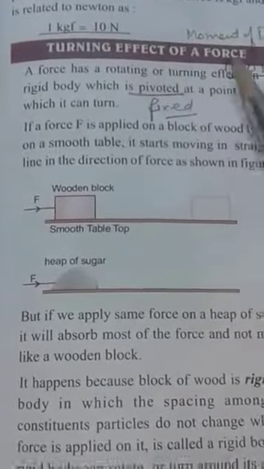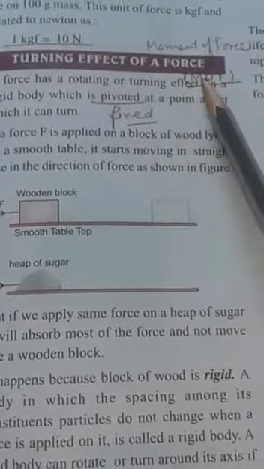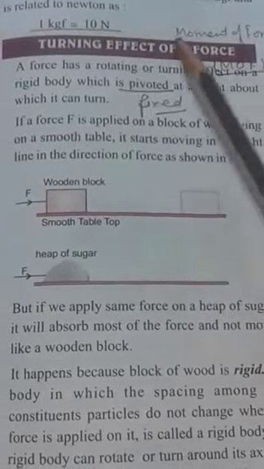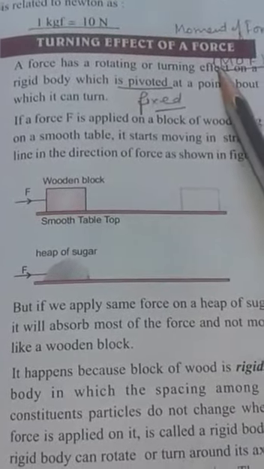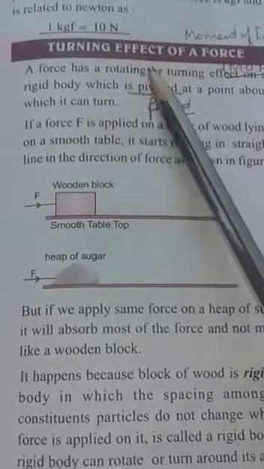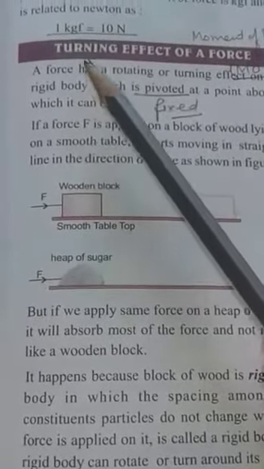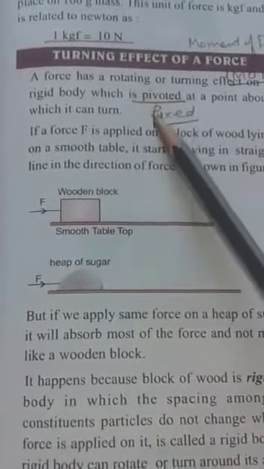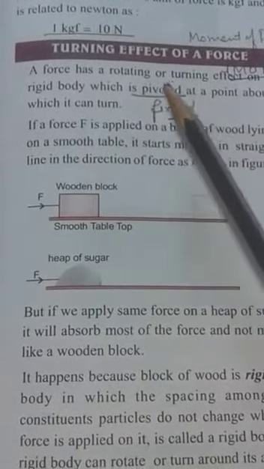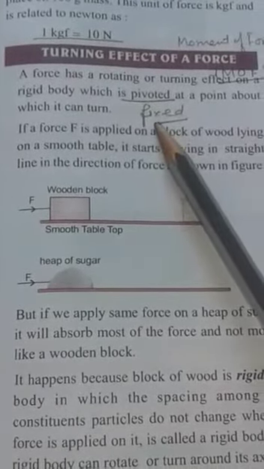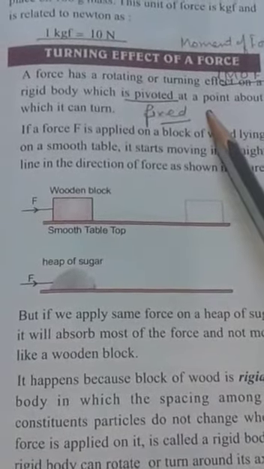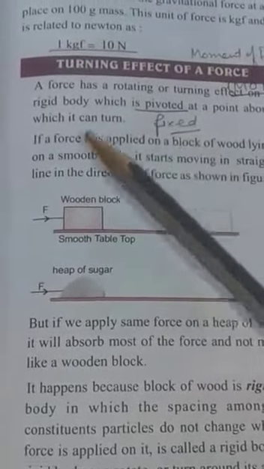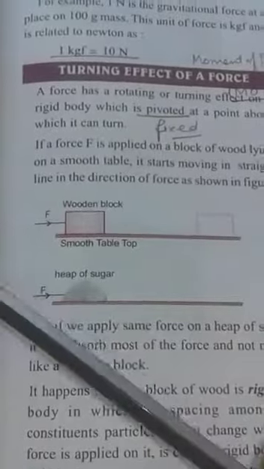Next is the turning effect of force. It is also known as moment of force. It is abbreviated as capital MOF, also known as torque. Turning effect means when we apply force on a solid rigid body which is pivoted at a point, pivoted meaning fixed at a particular point, then it starts moving, rotating or turning. It is the turning effect of force.